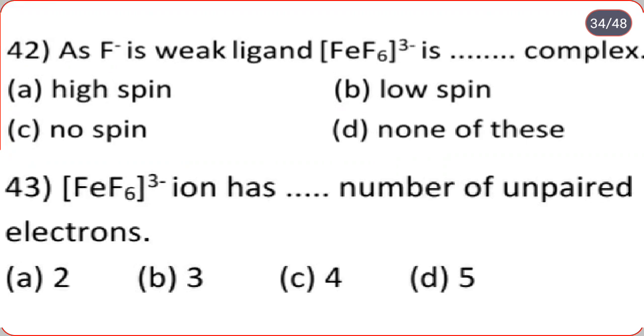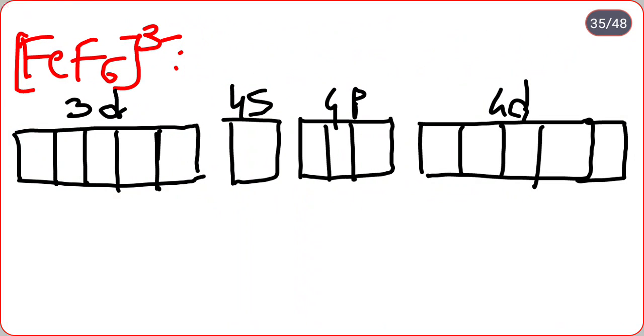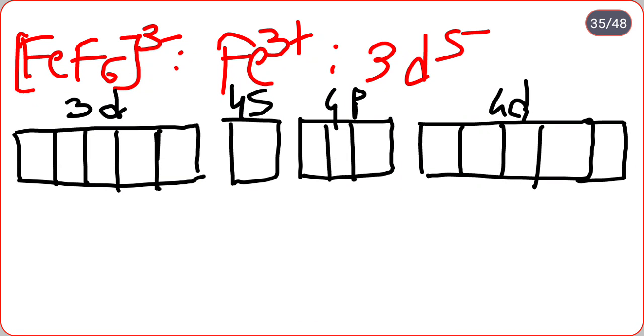As F minus is a weak ligand, FeF6 3 minus is a dot dot complex: high spin, low spin, no spin, none of these. So we see FeF6 3 minus. Here Fe, that is iron, is in 3 plus oxidation state, having electronic configuration 3d5: 1 2 3 4 5. But fluorine is a weak field ligand, therefore no pairing.